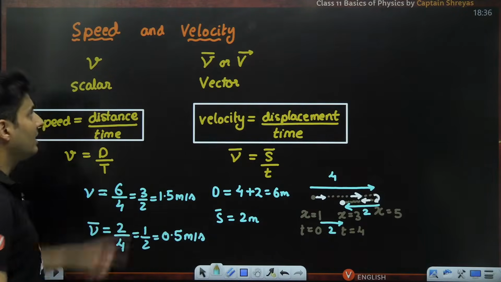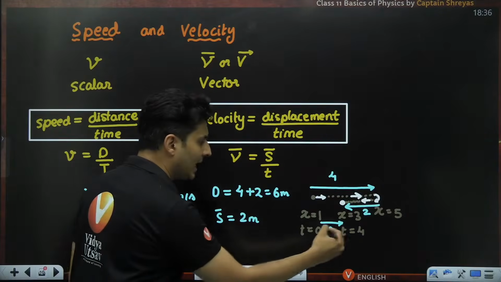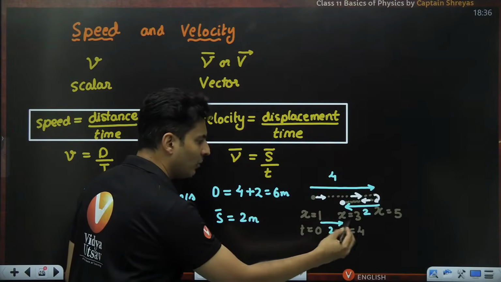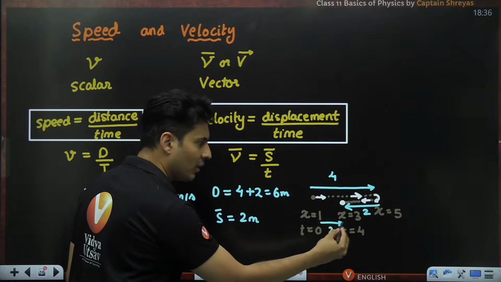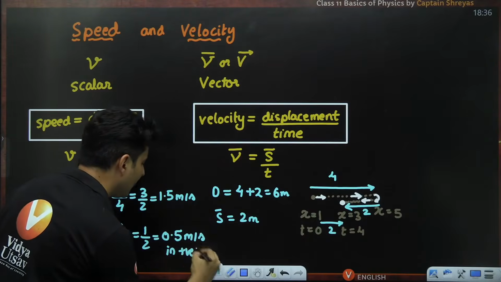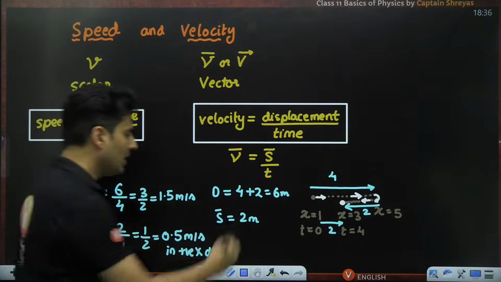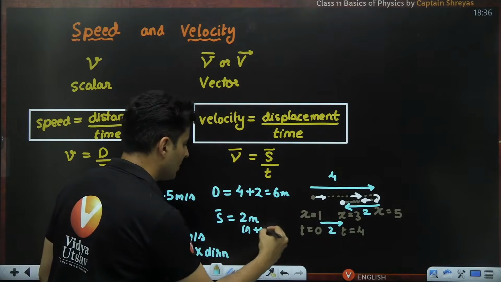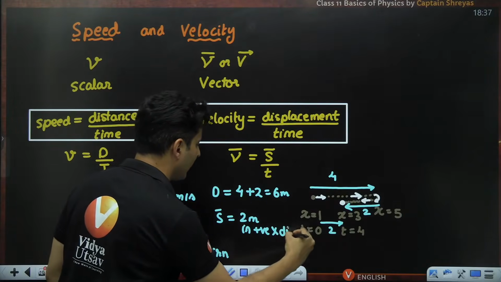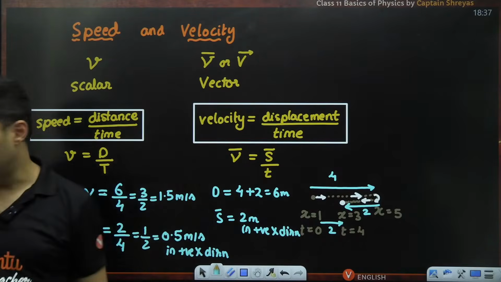But since it is velocity, it is a vector, I need to give direction. Can you see which direction I have moved? I have moved in the forward direction, so in the positive x direction. Same thing, 2 meters in the positive x direction. So that is enough to describe the vector quantity.